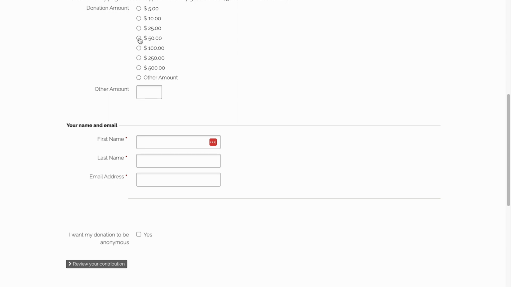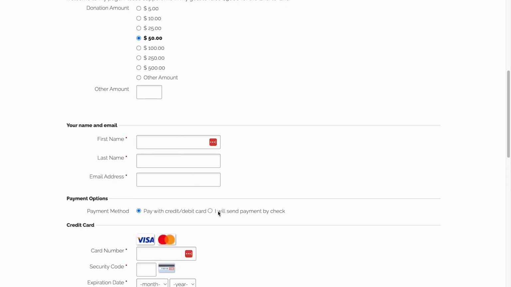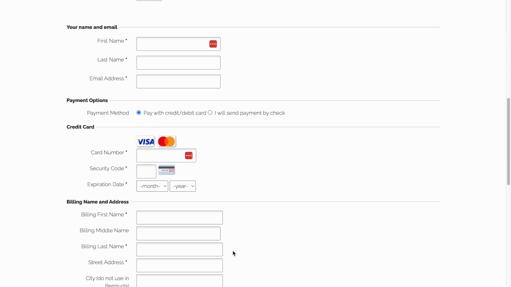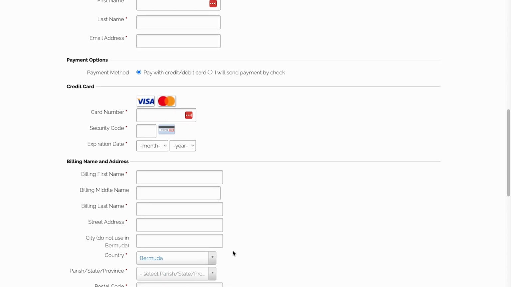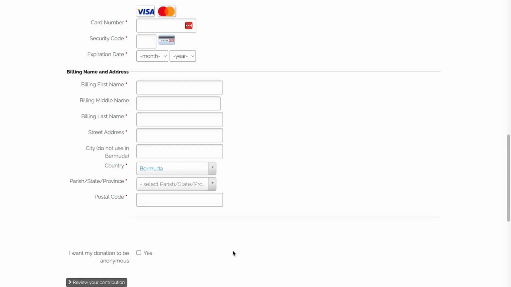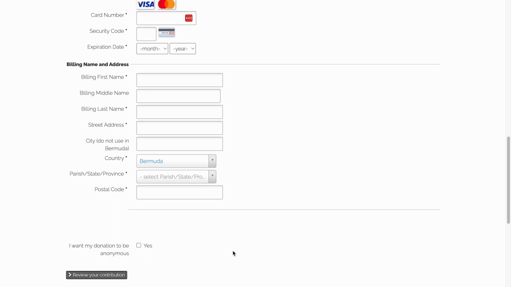So they see this, and quite simply, they're going to choose an amount that they'd like to support you with. And that amount will be figured in your personal totals. And if you're a member of a team or school, the amount that they give will also be included in the team or school totals. And if you prefer to remain anonymous, click the box.